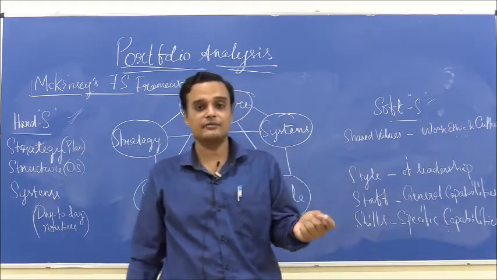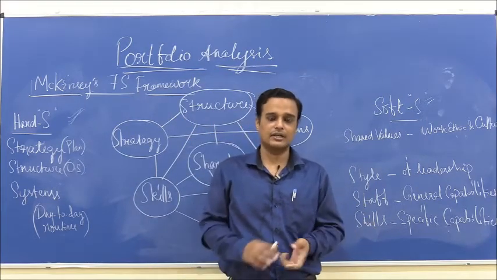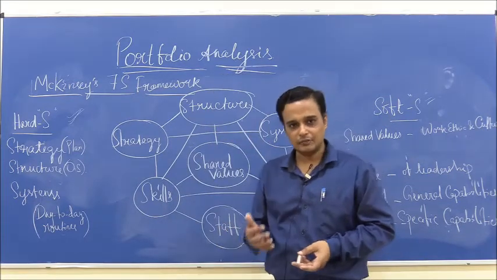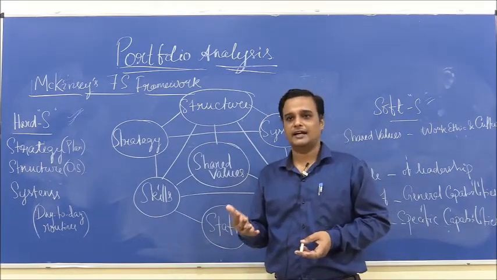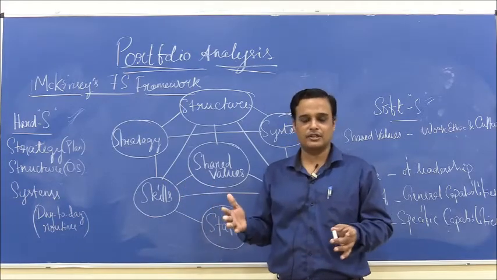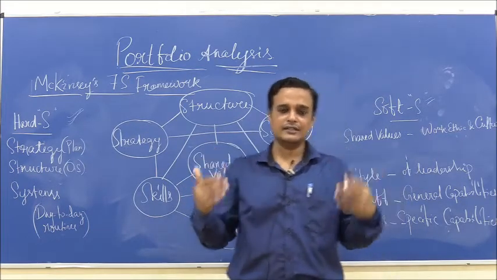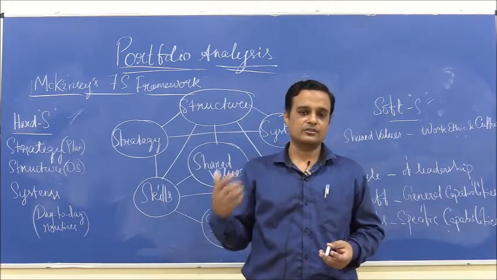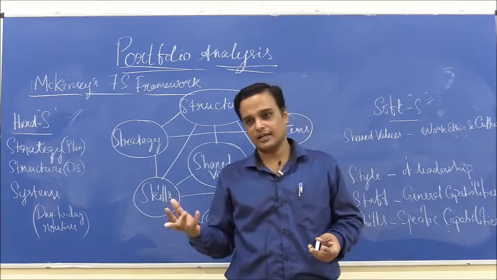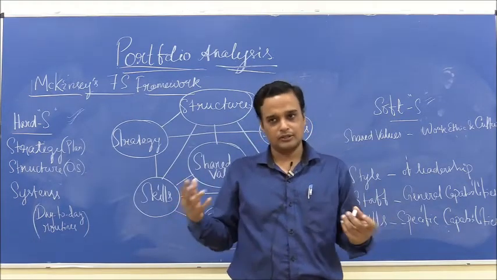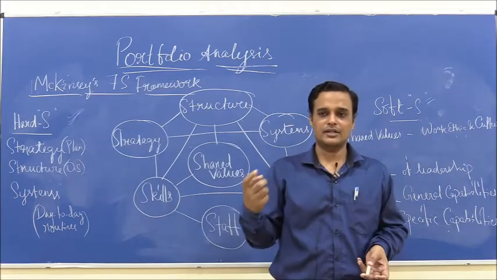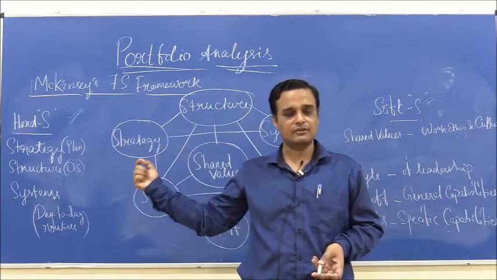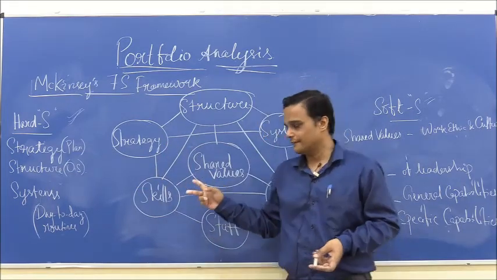There might be risk involved, but you can't be late, because the competition might be there before you arrive. So, in that case, a company needs to be very quick on its feet, and the structure has to be flat, because a hierarchical structure will take a lot of time to make very important decisions. If it is a bureaucratic organization, the time taken will be even more. So, in those cases, time taken directly relates to the organizational structure. That is how these two are related.